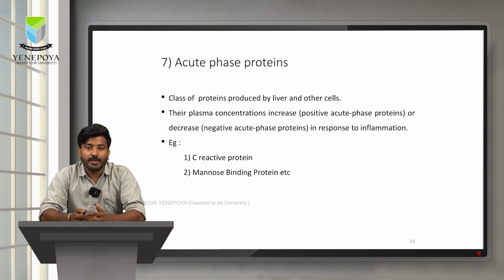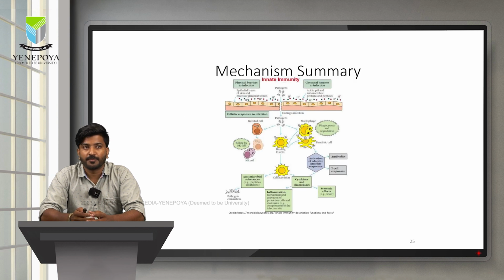Seventh, we have certain types of proteins. These are non-specific proteins which get increased or decreased in response to inflammation or infections. We have C-reactive protein and mannose binding protein. These are together called positive acute phase proteins, that is, if they increase, or negative acute phase proteins, that is, if they decrease, and are majorly influenced by the inflammation process.